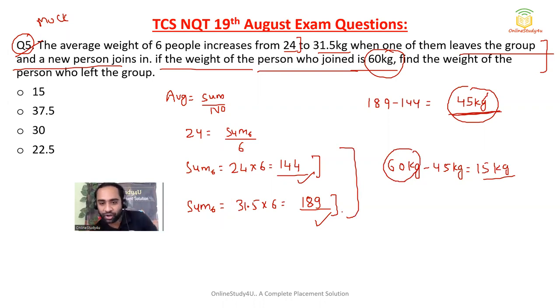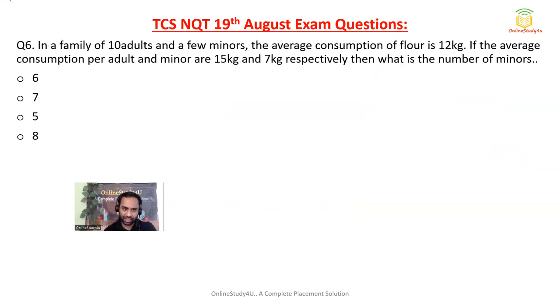Logic based question, do not use much of your mind. See, it is very clear. Earlier it was 144, now it became 189. That means 45 kg increased. How? One person left, another joined. The one who joined is 60 kg, but the increment is only 45 kg. That means the person who has left is 15 kg. Option A will become the correct answer. And please go and check the mock test, I have done a similar question there.